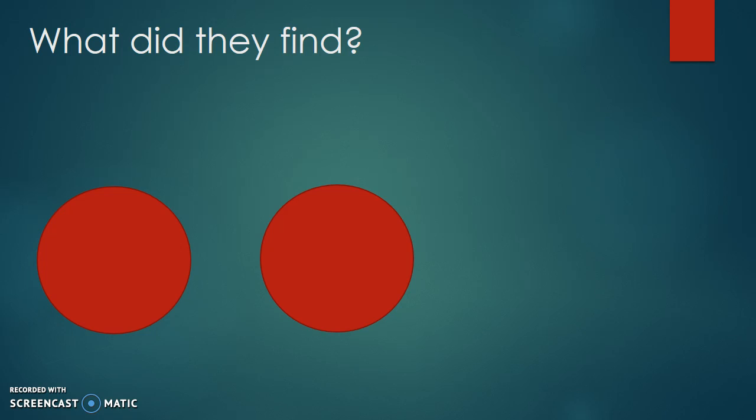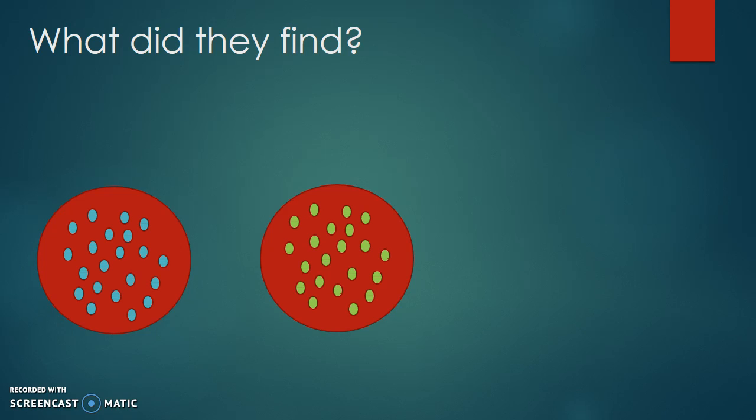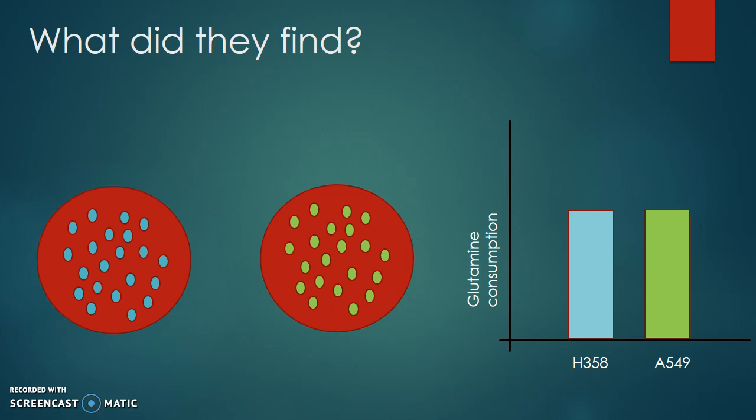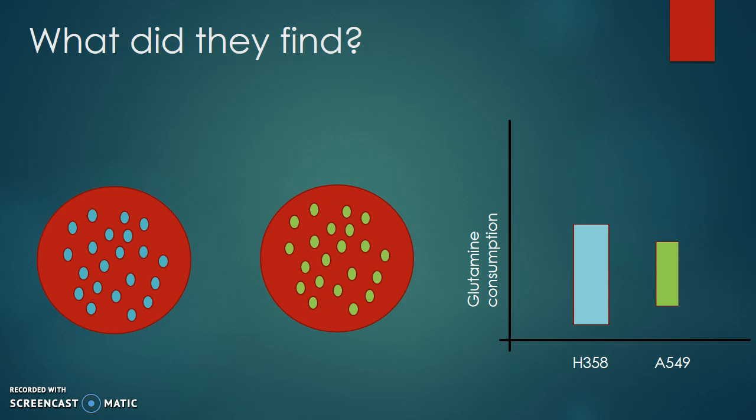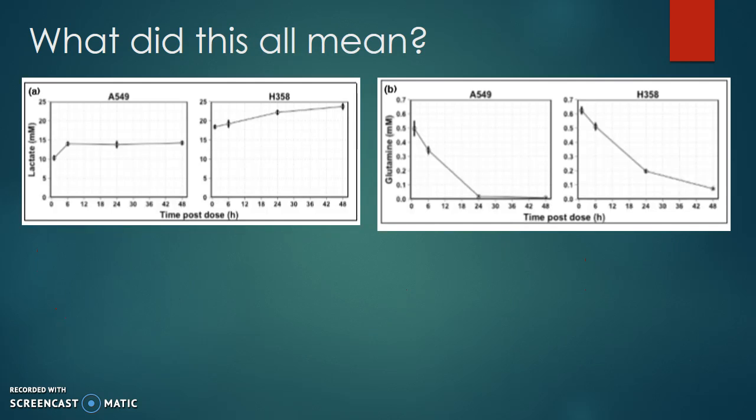What they found was that there was no apparent impact on cell numbers for either cell line, and that while glutamine consumption was reduced in the A549 culture as expected, there was a much greater reduction in the consumption of glutamine in the H358 culture. So why did this happen?